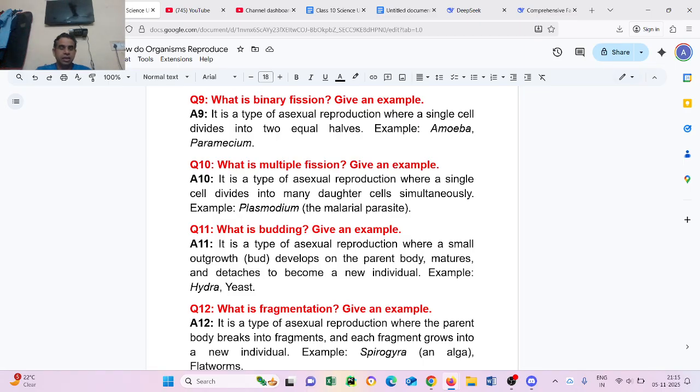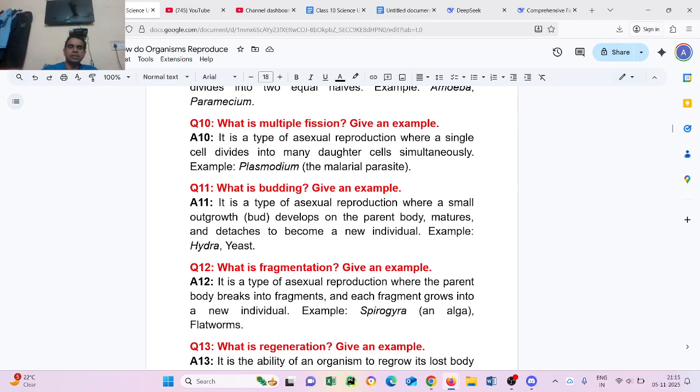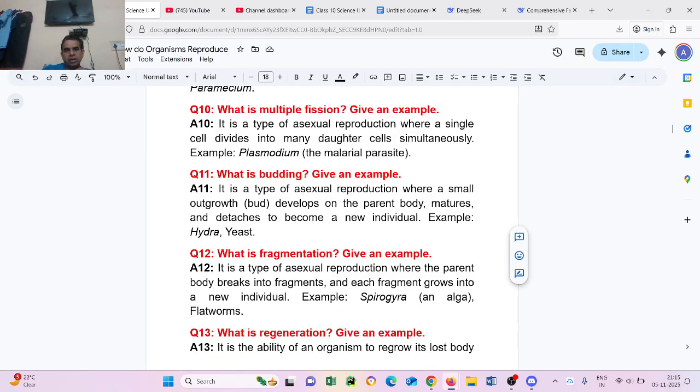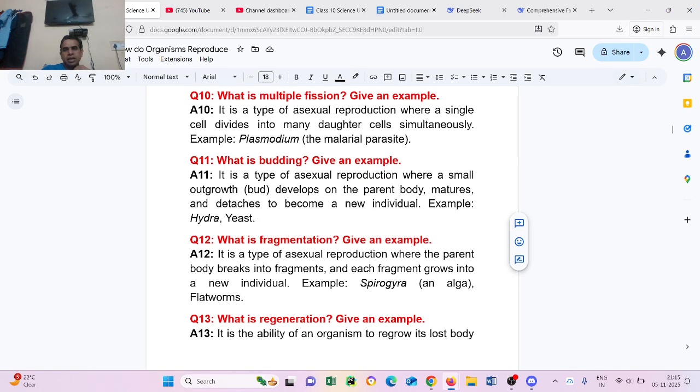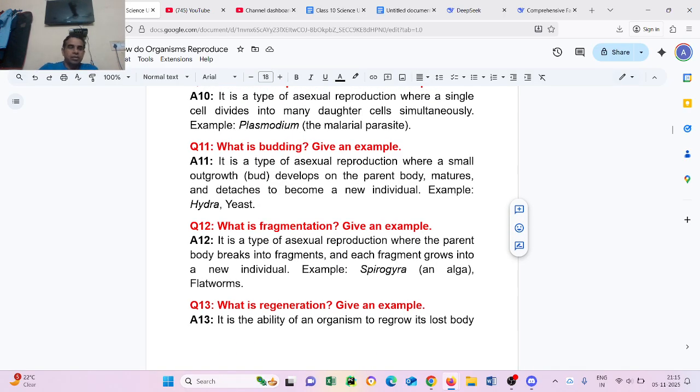Question number 12: What is fragmentation? Give an example. It is a type of asexual reproduction where the parent body breaks into fragments and each fragment grows into a new individual. Example: spirogyra and algae.